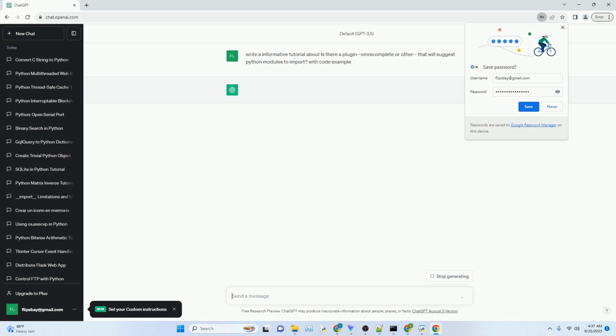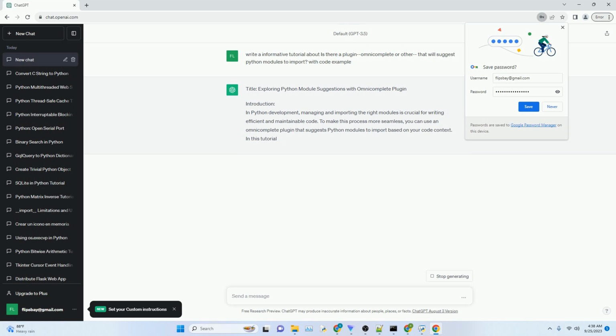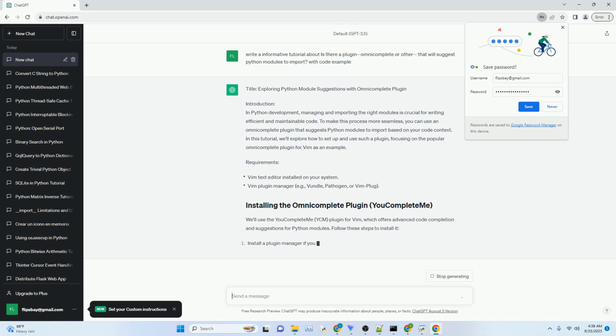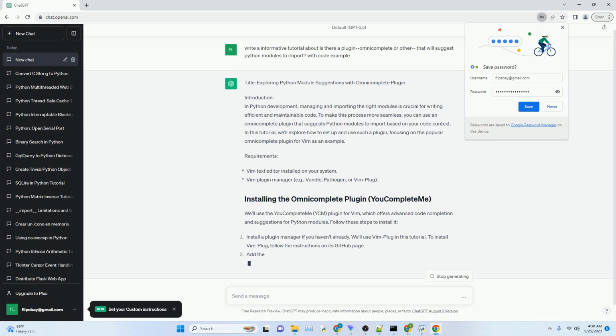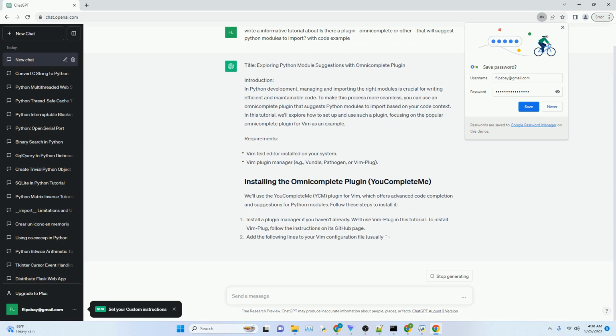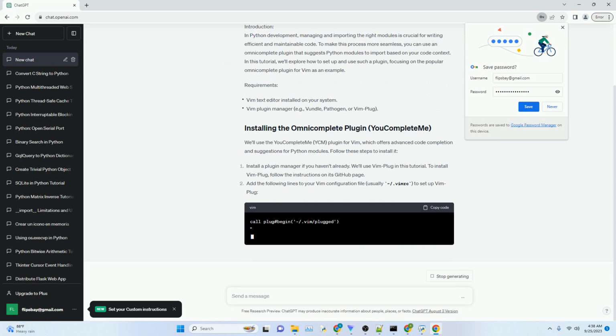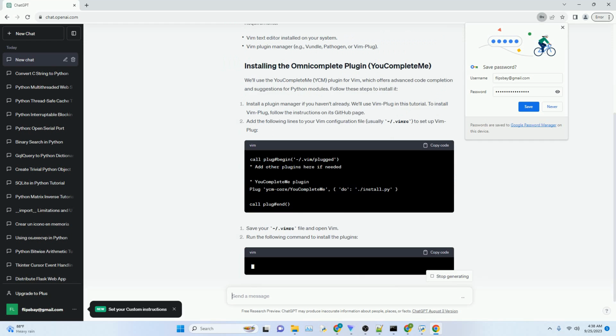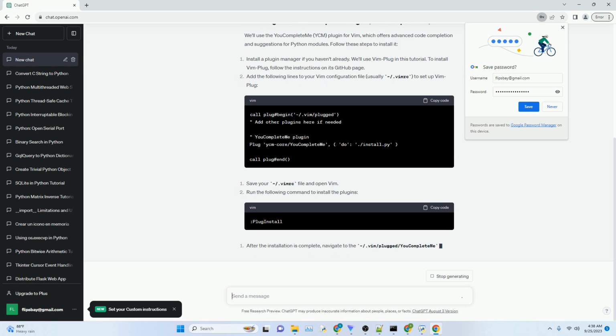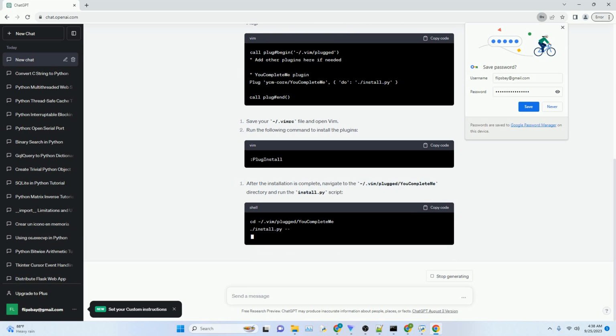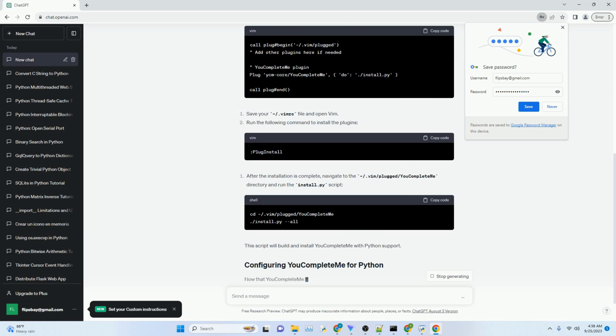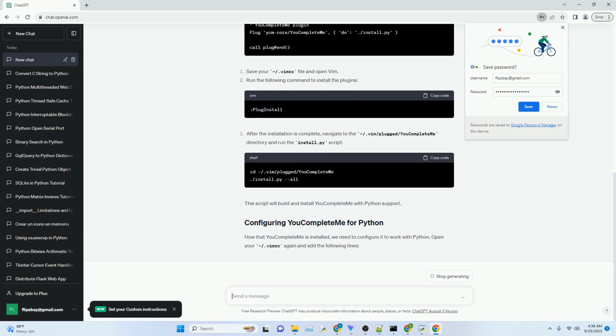Title: Exploring Python Module Suggestions with OmniComplete Plugin. Introduction. In Python development, managing and importing the right modules is crucial for writing efficient and maintainable code. To make this process more seamless, you can use an OmniComplete plugin that suggests Python modules to import based on your code context. In this tutorial, we'll explore how to set up and use such a plugin, focusing on the popular OmniComplete plugin for Vim as an example.